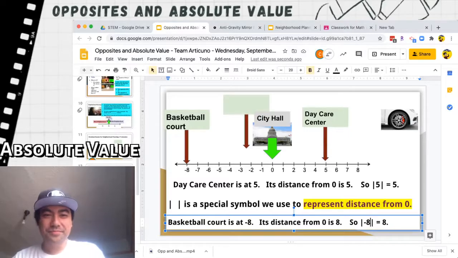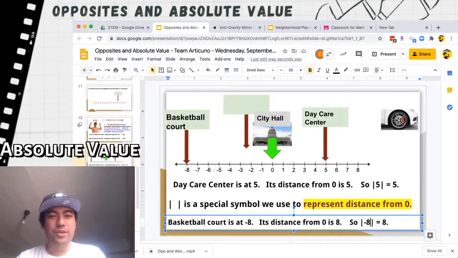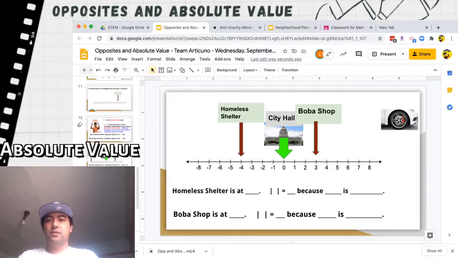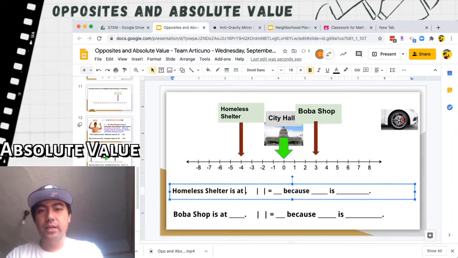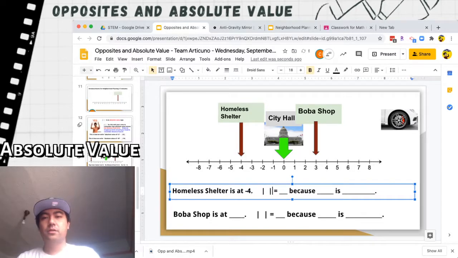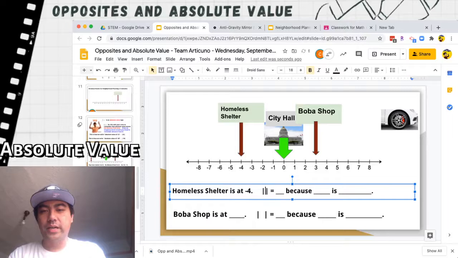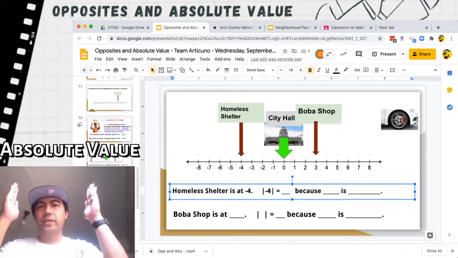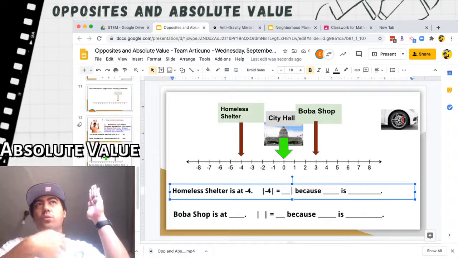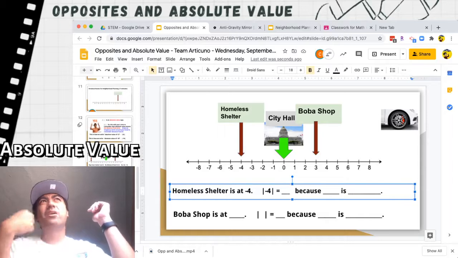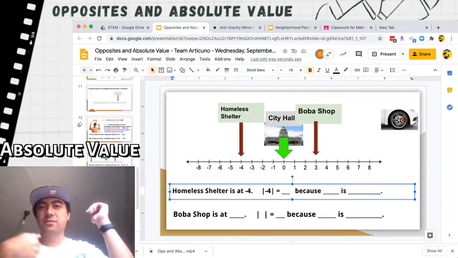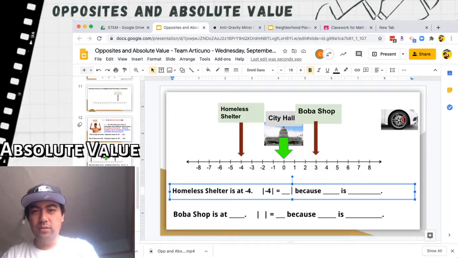We're going to do a couple more so that we can really get it. Alright, here's the homeless shelter. The homeless shelter is at -4. Let's put the -4 inside. What is the absolute value of -4? How far is -4 from 0? 1, 2, 3, 4.